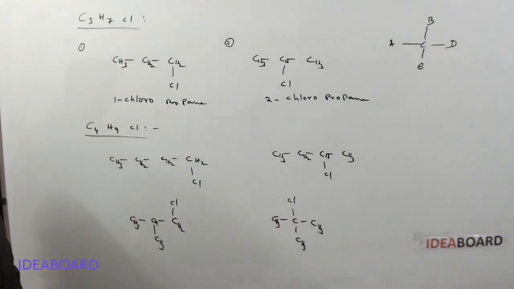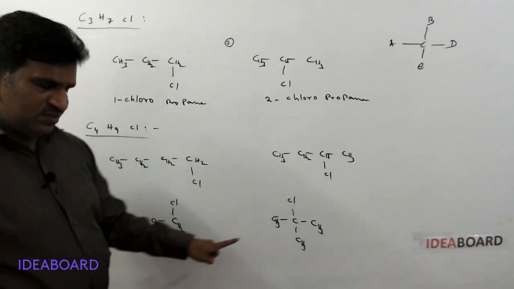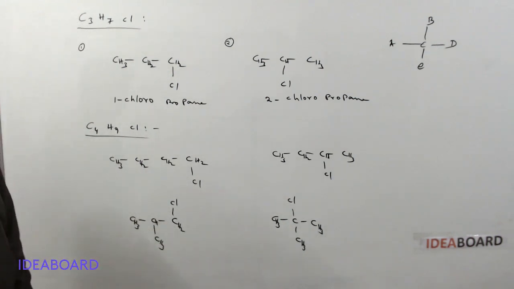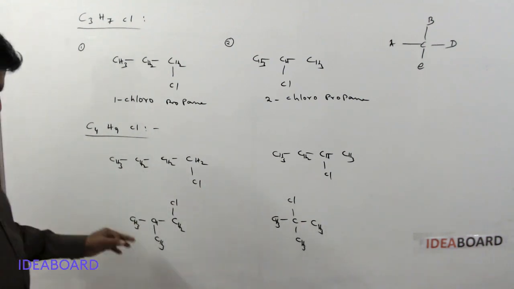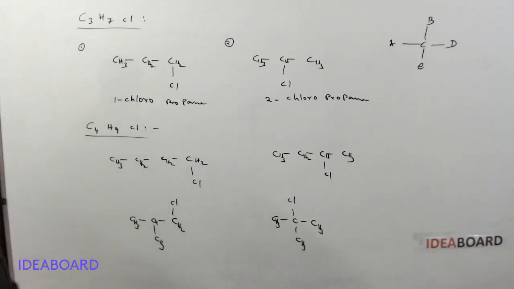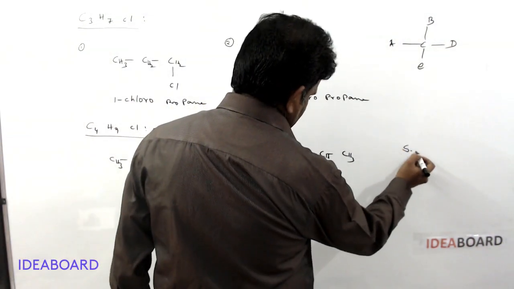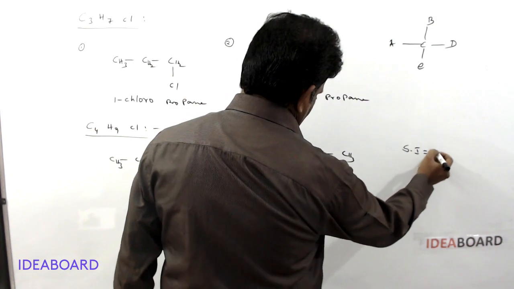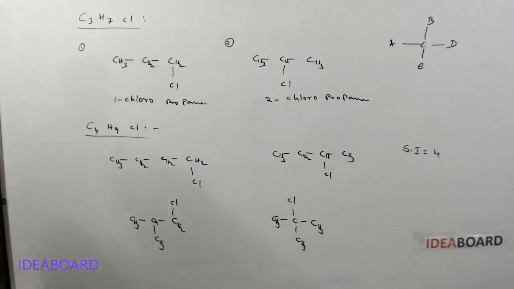Is there any other possibility? Can we write this chlorine atom on this carbon? Again we will get same. So these are 4 structures possible for C4H9Cl. Okay. So the structural isomers for this molecule is 4. Is there any other possibility? No. C4H9Cl has 4 structural isomers.